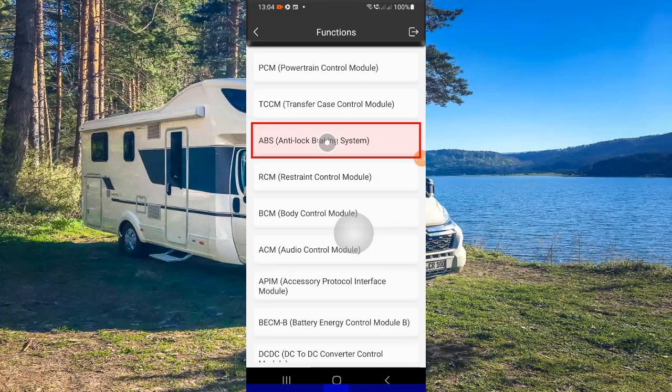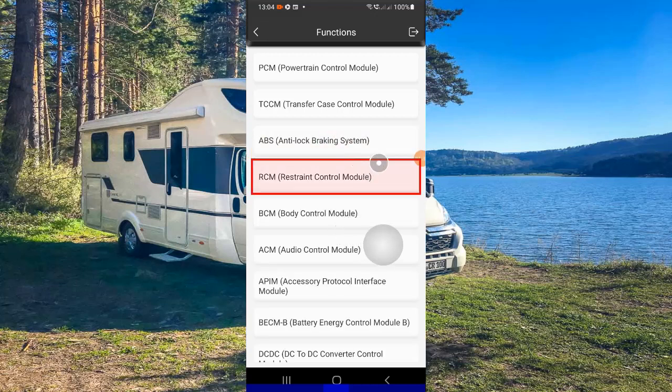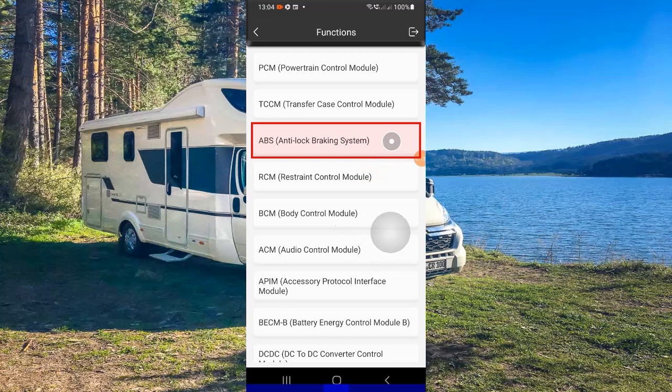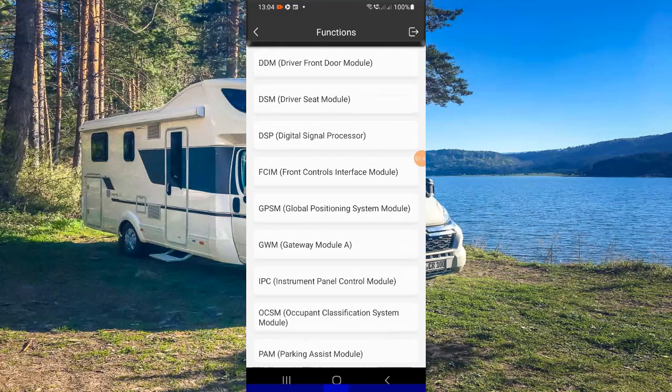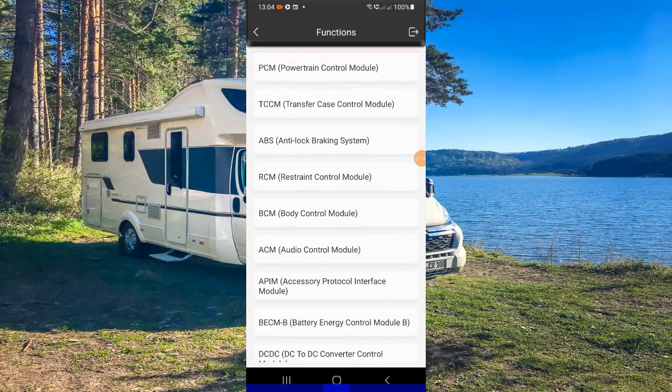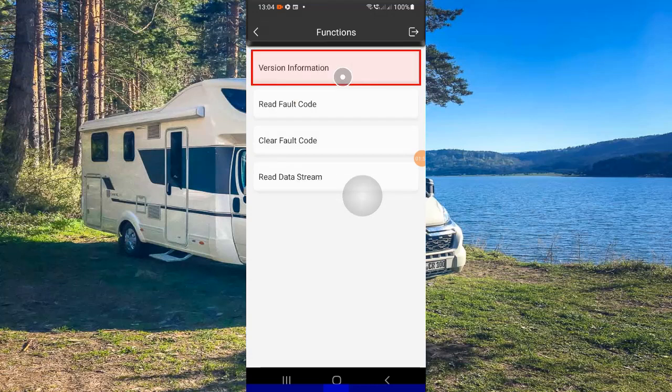So if I click onto that, and now you've got all these sub-menus in here that you can go in and check. You can use live data for these, but I am going to click on the powertrain control module because I know that's where the mileage is stored. So we'll click onto that.